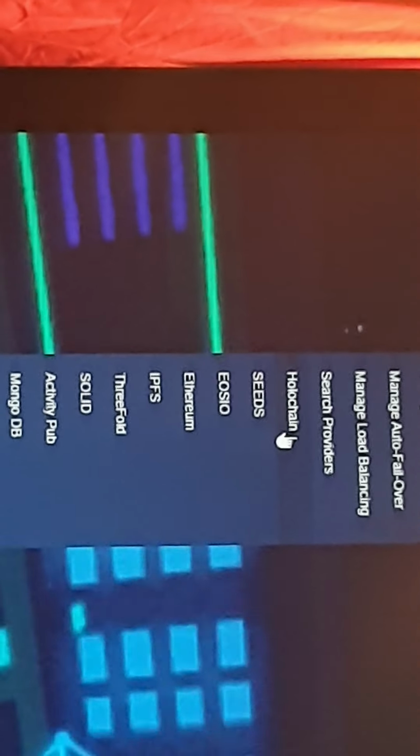Holochain is waiting for RSM to work on Windows, and that can be done. RSM can be upgraded. And EOSIO is done, Ethereum done, IPFS halfway, about to be integrated with Go, generative objects. So we're going to get that sorted. ActivityPub soon. MongoDB's done. SQLite half done. Neo4j half done.